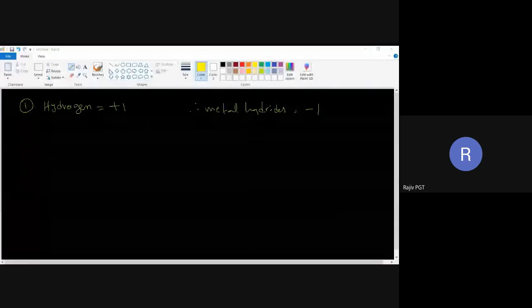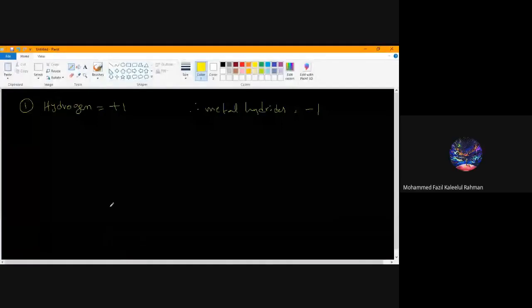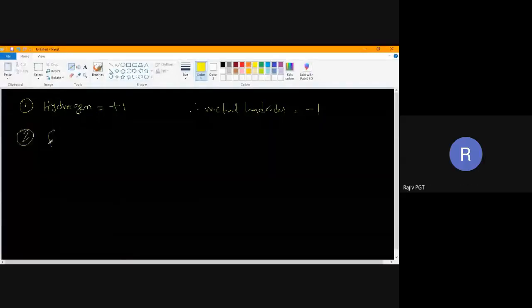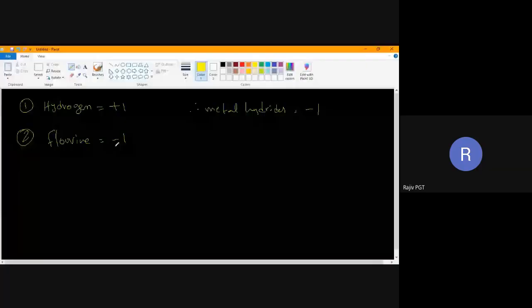So the next point, what I have said. Can you say me the second rule? Which one shows negative? Fluorine. Okay, very good. Fluorine always shows negative oxidation state. Its oxidation state is -1 all the time, always. It shows -1 oxidation state because it is the most electronegative element.